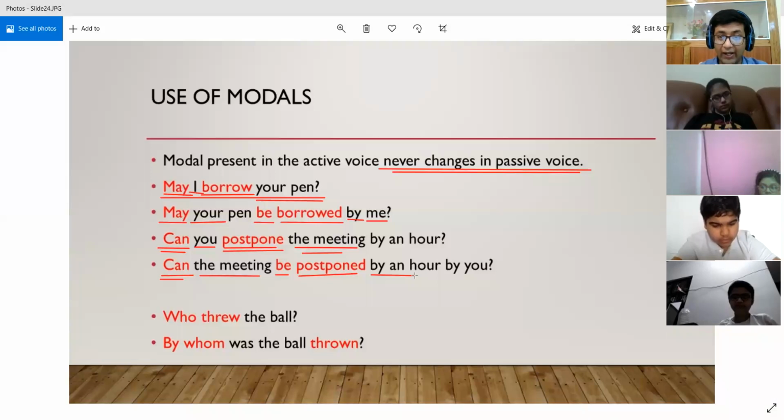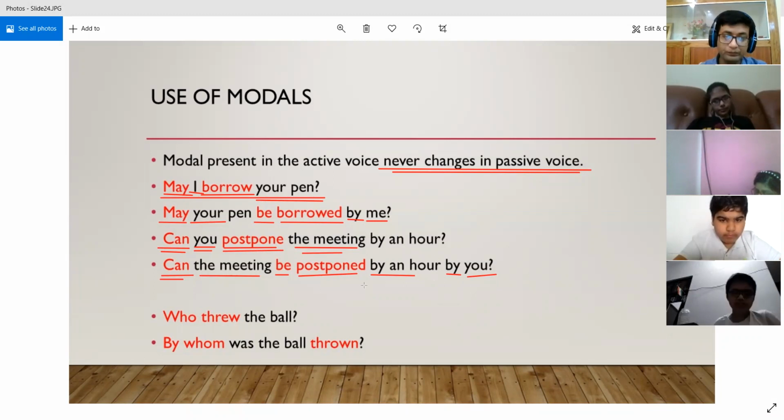And then in the end we are placing you, that is the object in the passive voice, because it was the subject in the active voice, and we have placed the preposition by before it. So, can the meeting be postponed by an hour by you? So this is how we are going to convert it into passive voice.